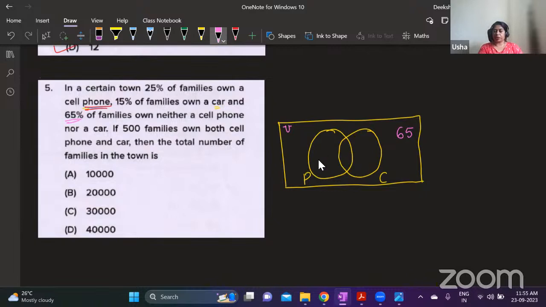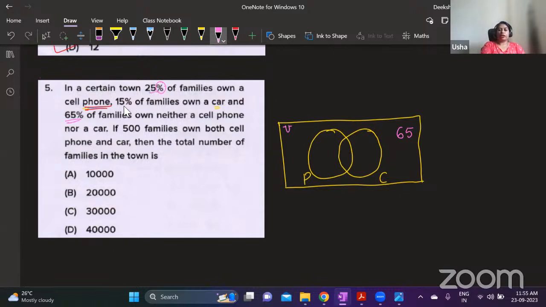Now, how much should be inside these two circles together? We need to have 35. Is that clear? Because totally we are talking about percentage, the total has to be 100. 65% do not belong in both the circles, so 35% should be combined. These two circles combined is 35.